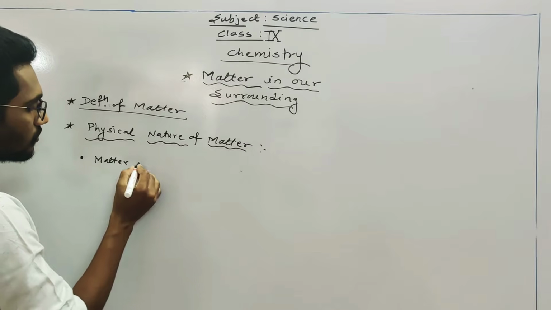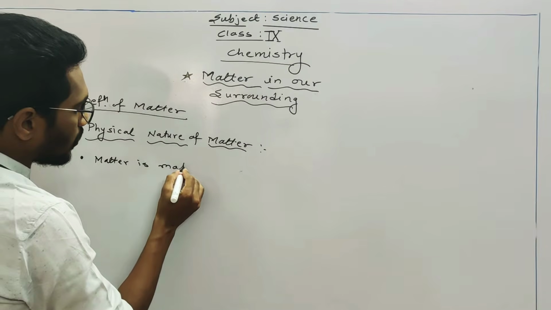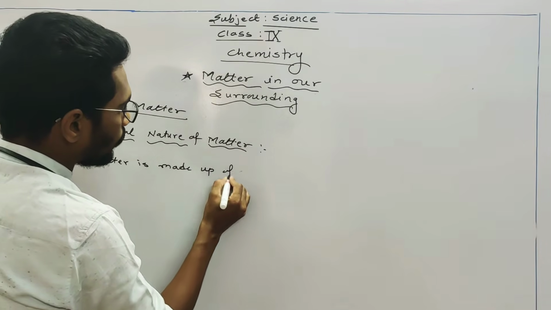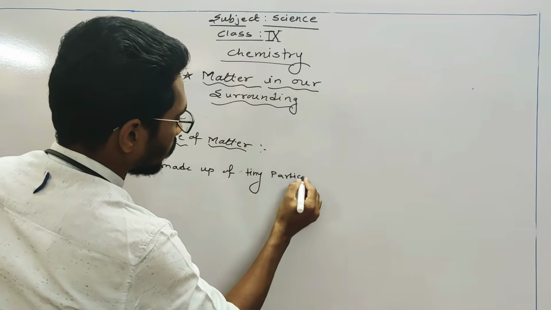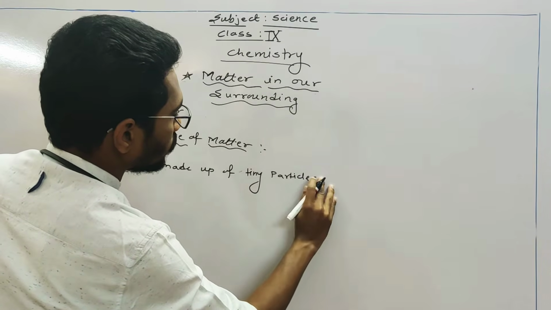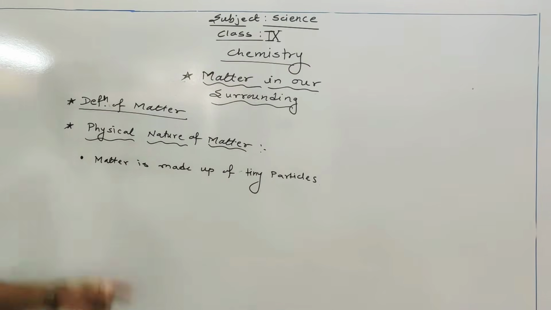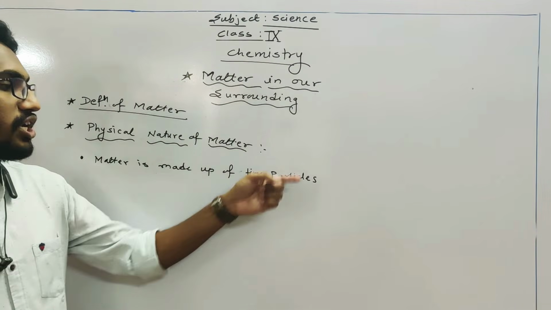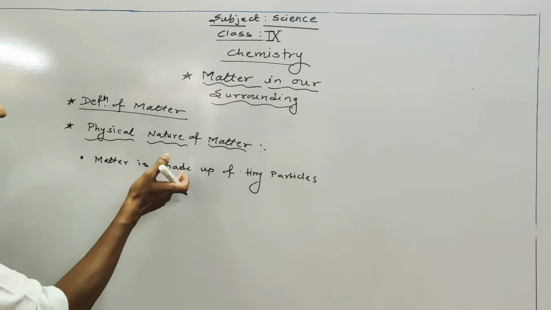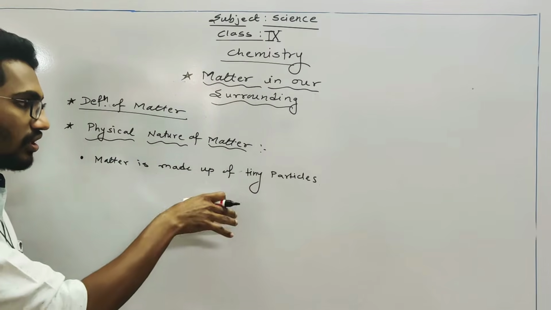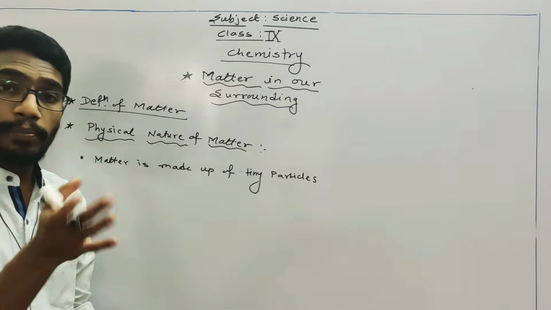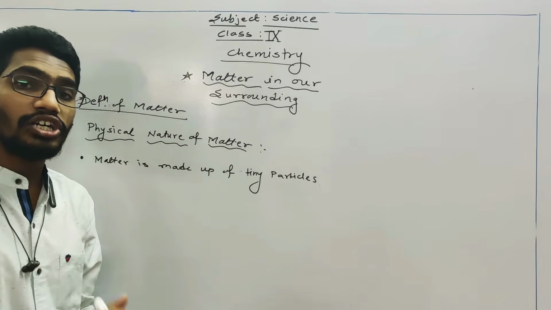that matter is made up of tiny particles. Matter is made up of tiny particles. So you have to verify this point of physical nature of matter, whether the matter is made up of particles or it is a continuous thing.